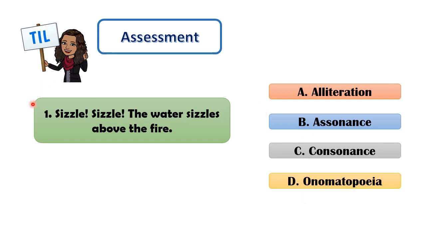5 seconds to answer. The correct answer is letter D. It is onomatopoeia. Why is it onomatopoeia? Because sizzle, sizzle is the sound made by the water.